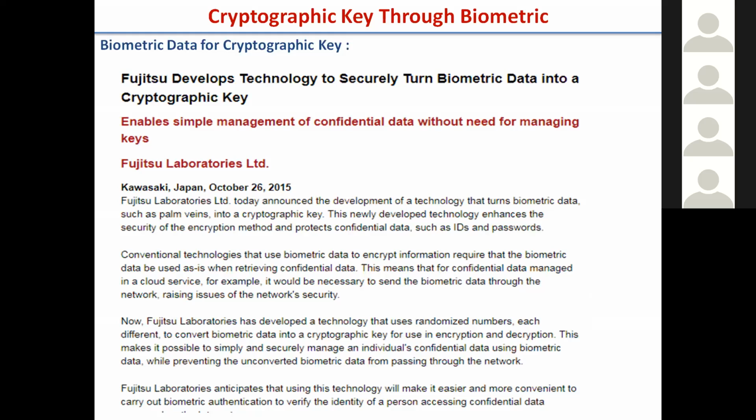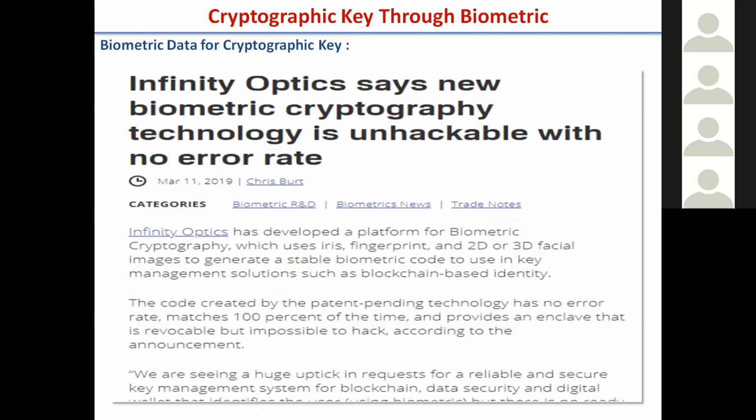Here, only with the biometric you get a unique and random key, and any time you give the biometric, you get the unique key. This is complete key generation through the biometric. One company is Fujitsu and another is Infinity Optic. These are the two companies. They have established this technology and it is in the market now.